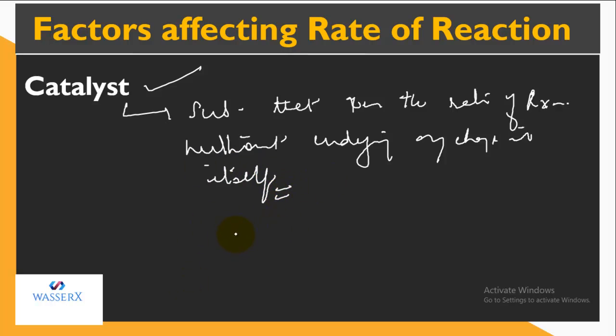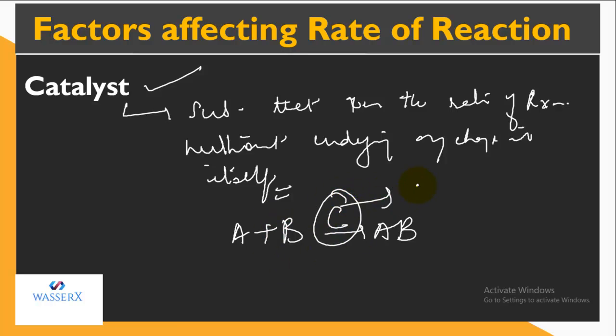For example, if I have a reaction in which A and B combine to form AB and I'm writing something on the top of this arrow, this indicates that this reaction is speeded up, or favored, by this catalyst.